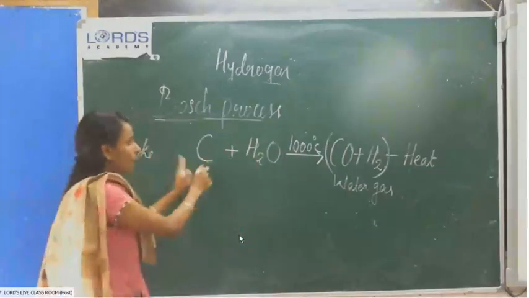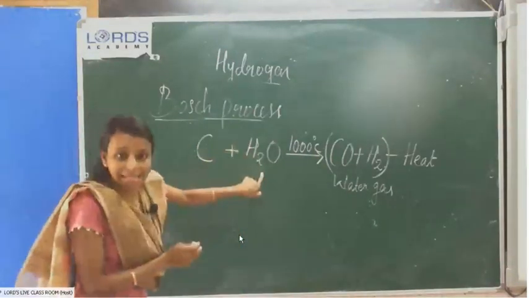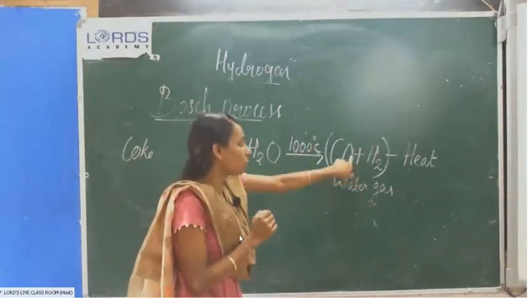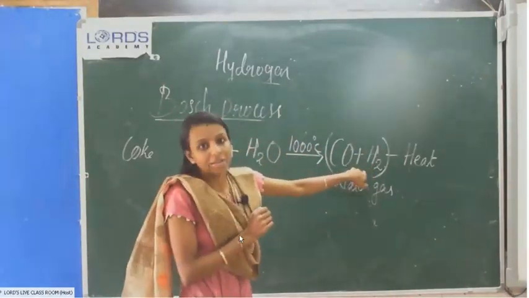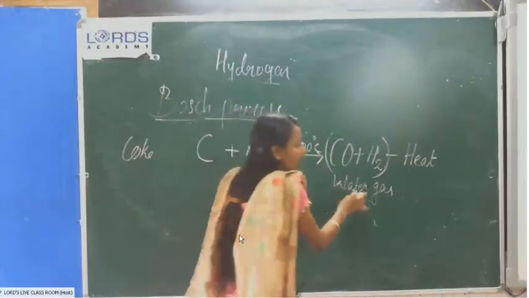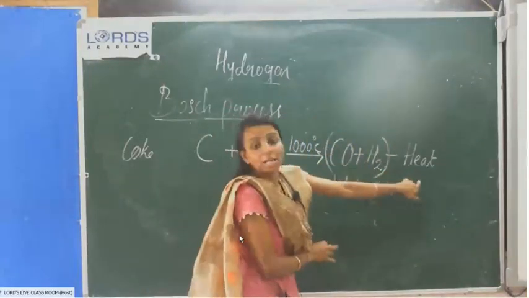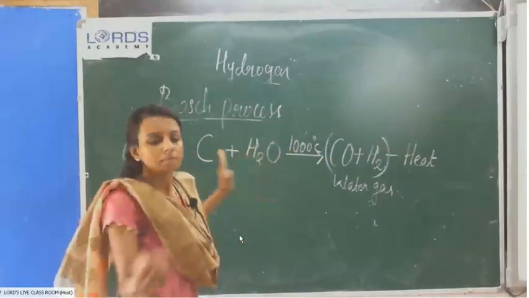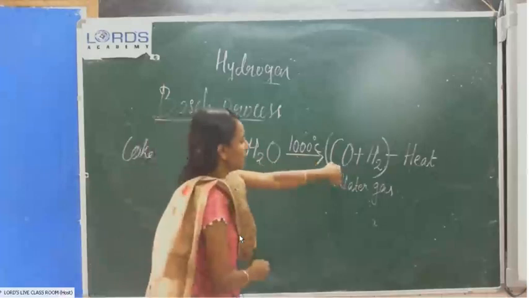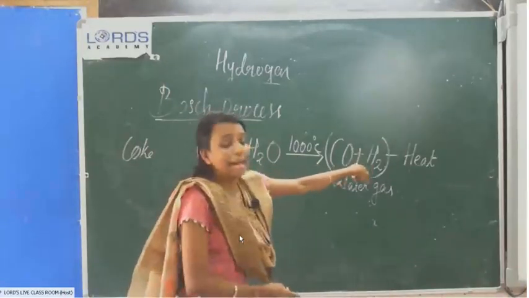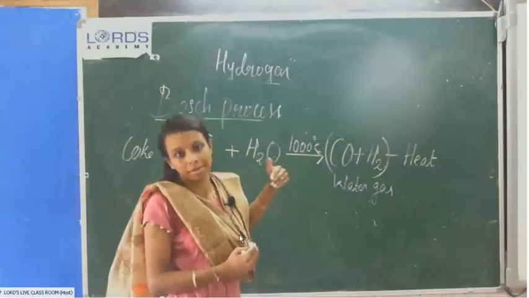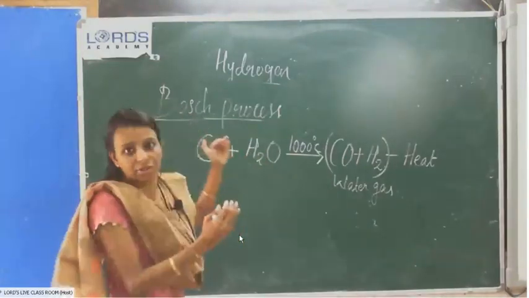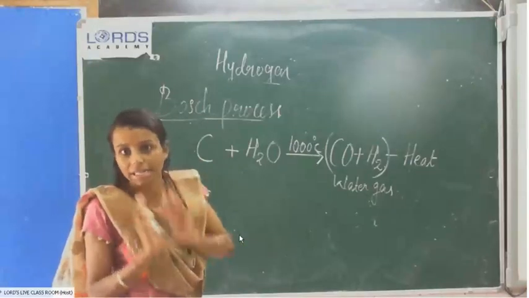This is the first step. The coke reacts with steam at 1000 degrees Celsius and produces a mixture of carbon monoxide and hydrogen. That mixture is known as water gas, and this reaction is endothermic. Heat energy is needed. Here it is a mixture of carbon monoxide and hydrogen, but we need hydrogen only. It is a method of preparation of hydrogen.